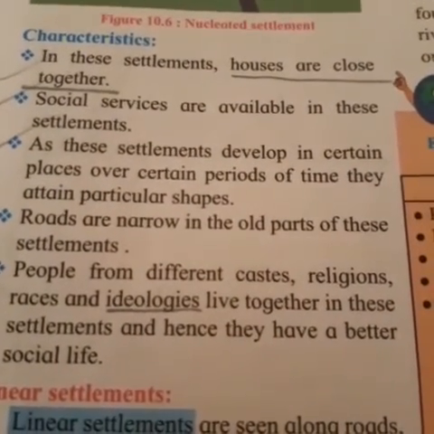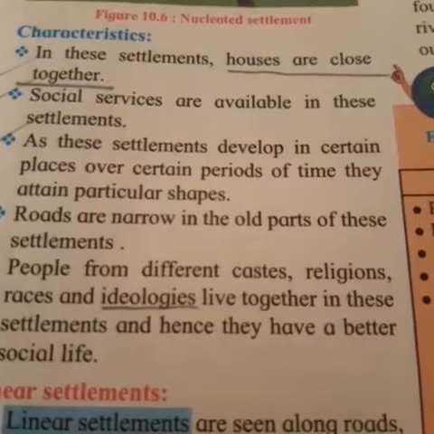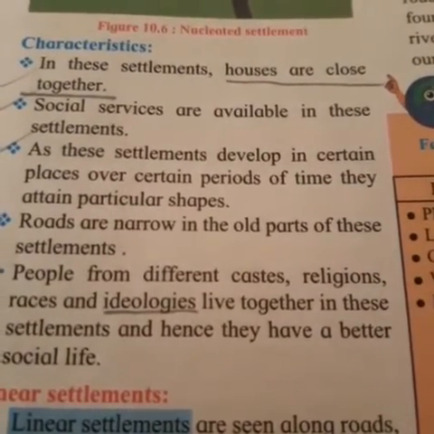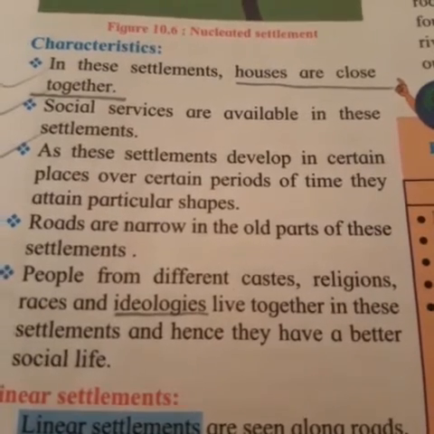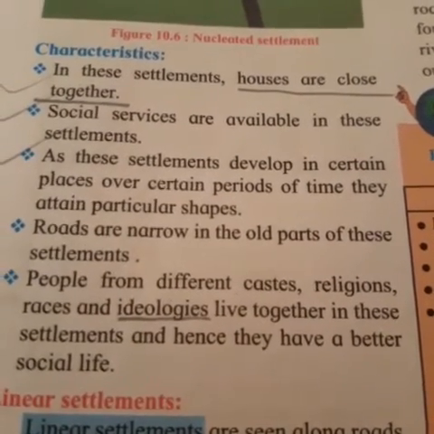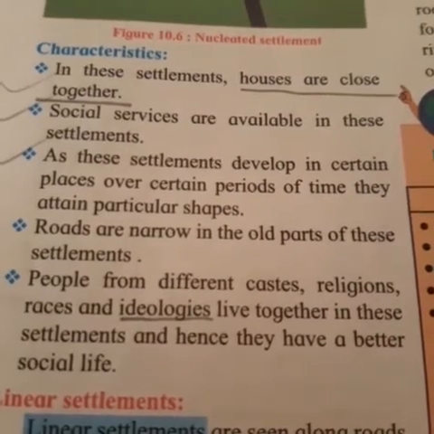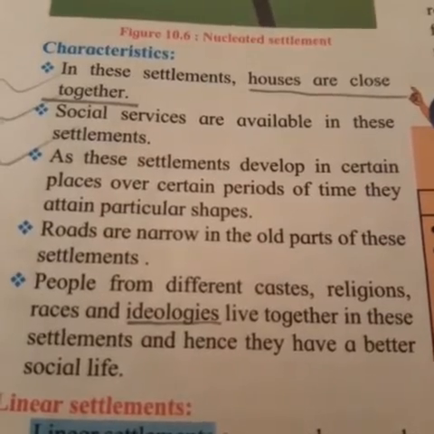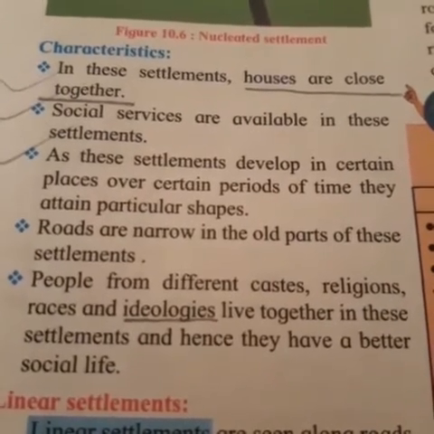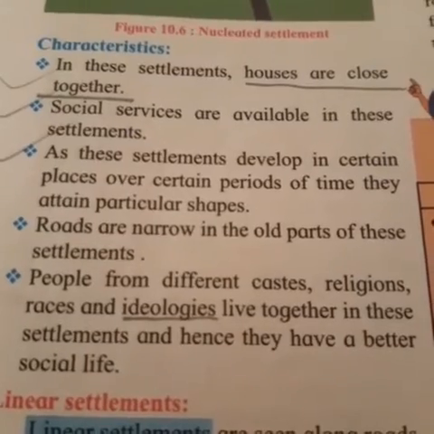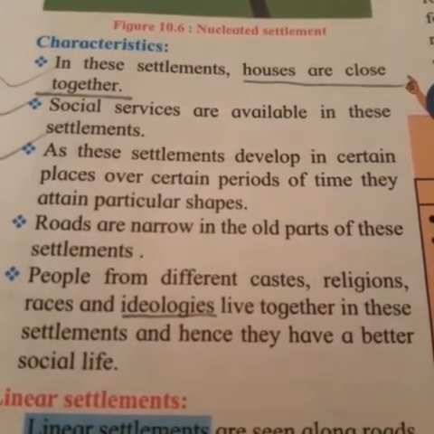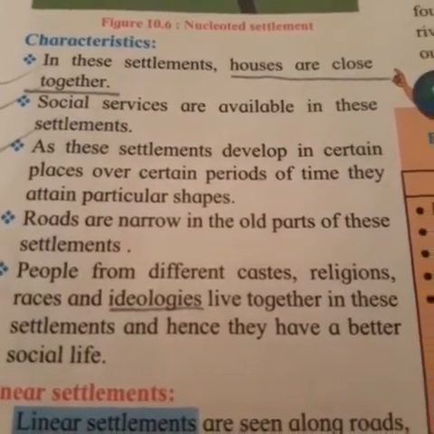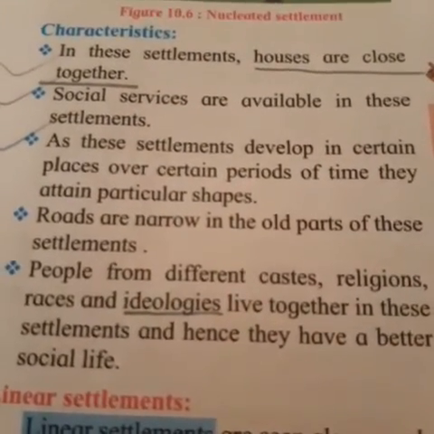Now the characteristics are that houses are very close together, and services are available in the settlement. There is also development in this settlement, and roads are narrow in the old part of this settlement. People from different caste, religion, race and ideologies, all types of different people, live together in this settlement, and hence they grow better in their social life.